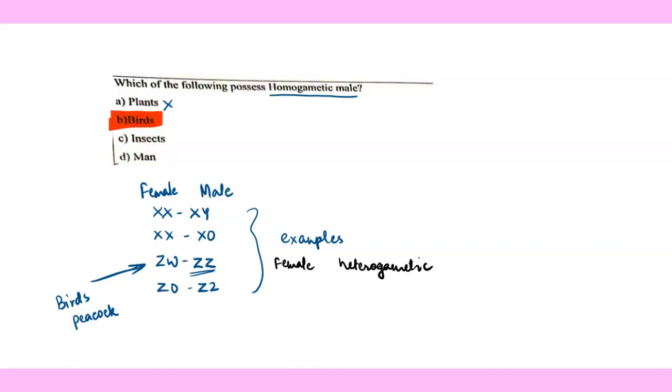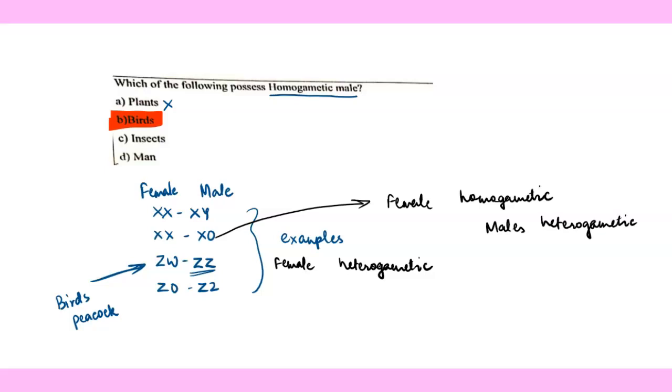Okay, let's talk about the case of insects here for revision. In the case of insects, this is present. That means females, they are homogametic, and males, they are heterogametic, and they just carry one sex chromosome. So suppose they are saying in a question that some insect is found with the chromosome number 20 and female is showing 20 chromosome number and male are showing 19 chromosome number, right?